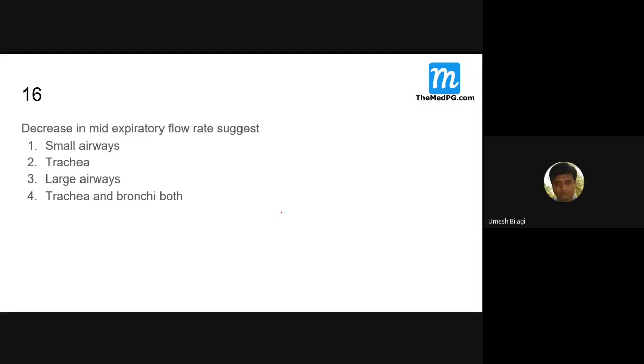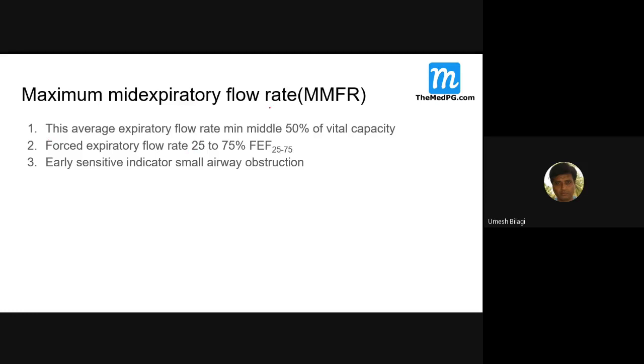So, decrease in mid expiratory flow rate suggests what? Small airways. Mid means when the expiration starts, at the middle of the expiration the small airways tend to choke. So it is the mid expiratory flow rate. Small airways is the correct answer. It is otherwise called MMFR, the average expiratory flow rate at the middle 50%, also called FEF 25 to 75%. It is early and sensitive.